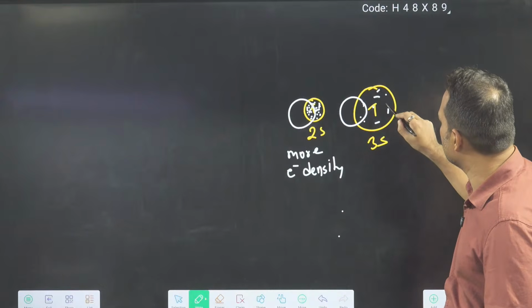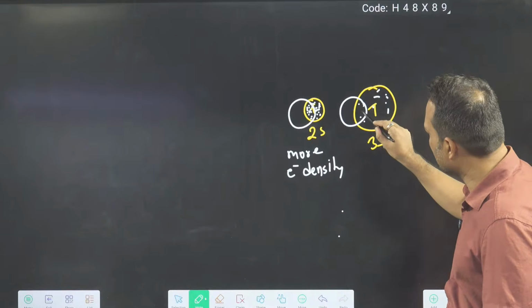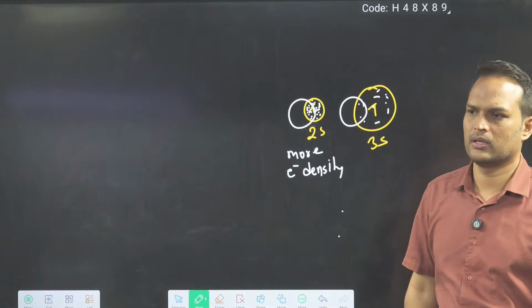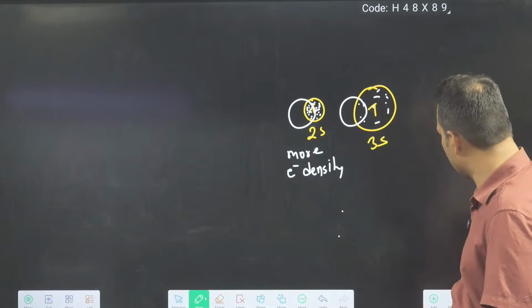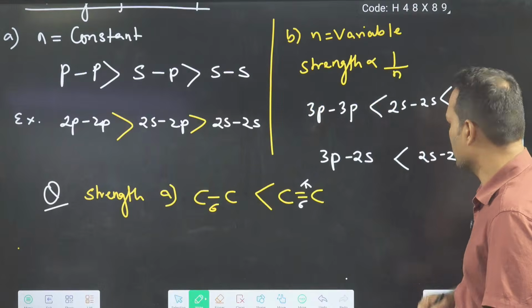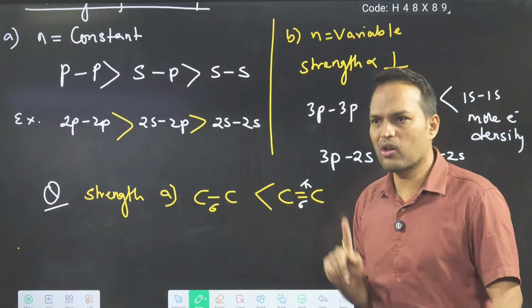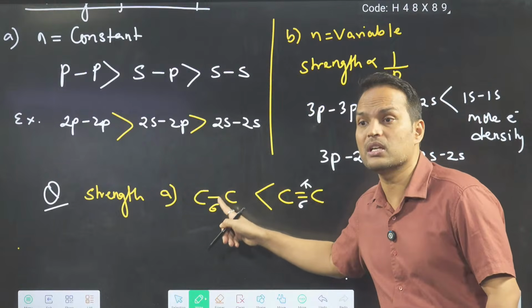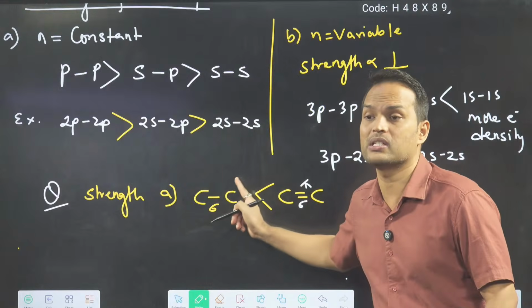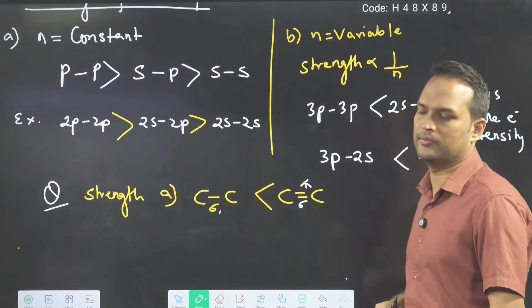But in this case density is less, so very little electron cloud. That's why this one is weaker. So now you have understood that this is not a comparison between sigma and pi, but between single and double.